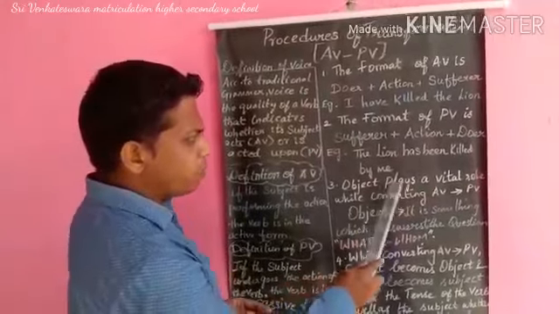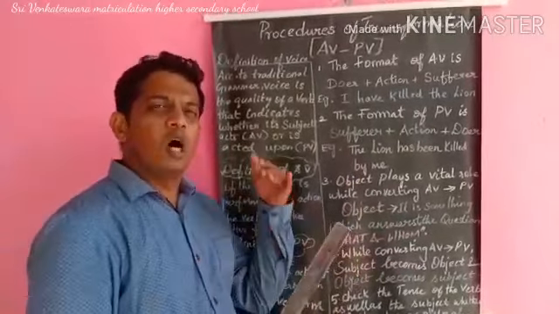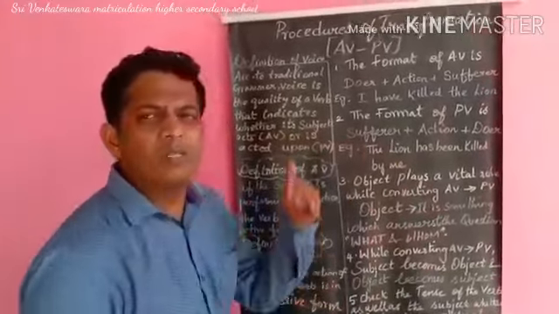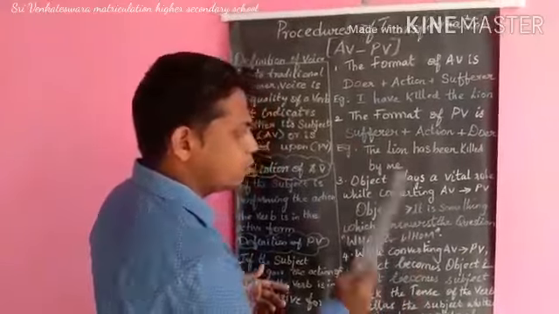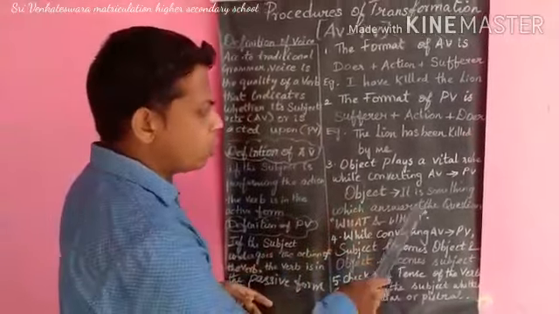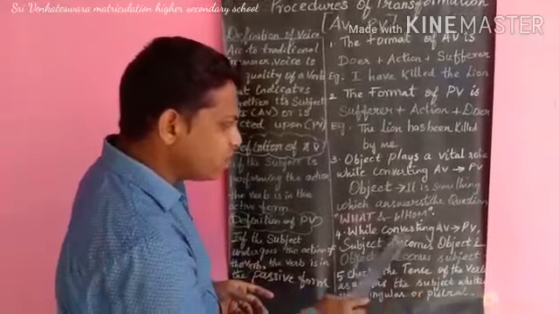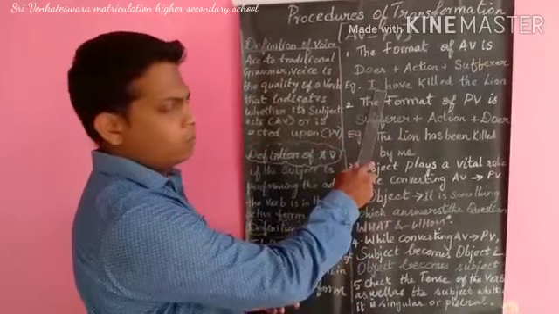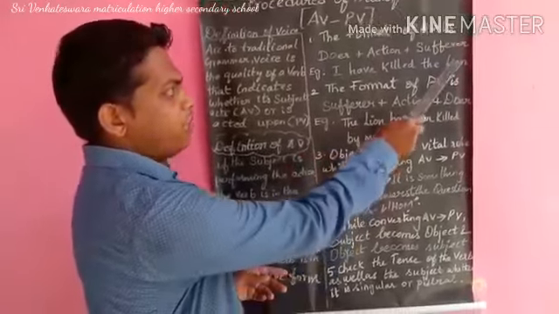Third one, the object plays a vital role while converting AV into PV, which means without an object you cannot convert into passive voice. What is the object then? Object is something which answers the question what and whom, in which what refers to non-living things and whom refers to living things. While converting AV into PV, subject becomes object, object becomes subject. Here the subject I becomes the object, and the object lion becomes the subject.